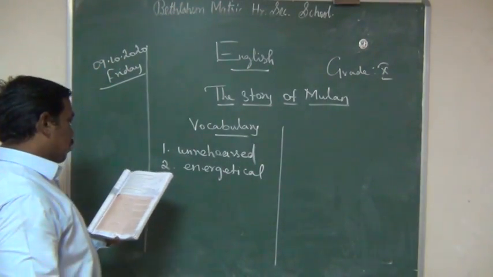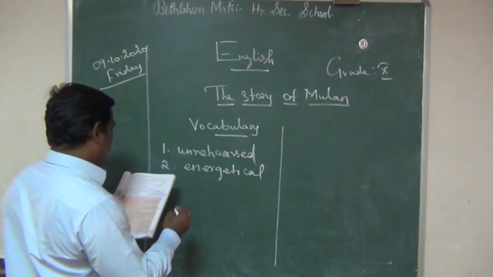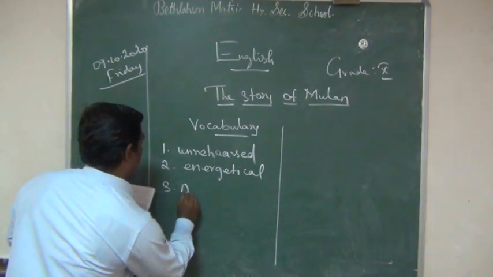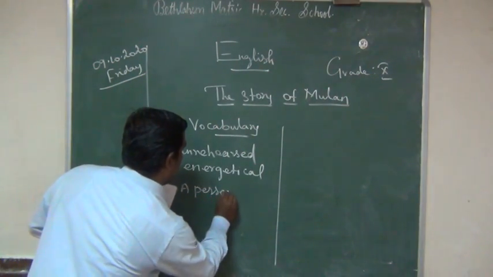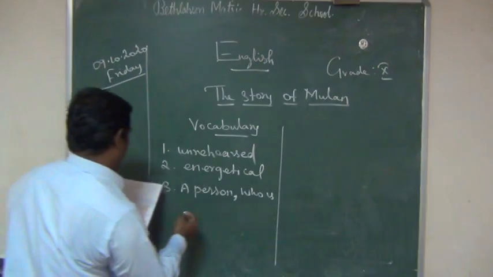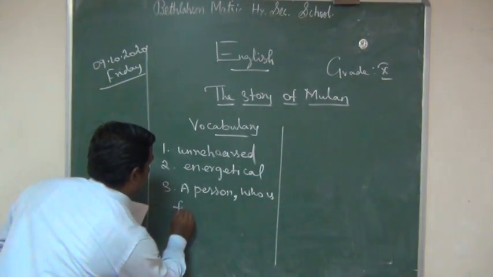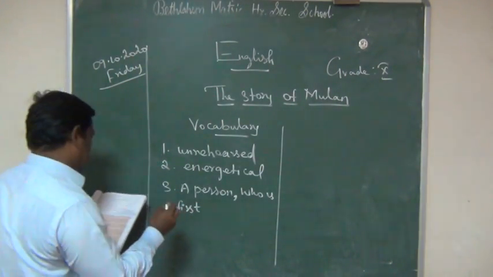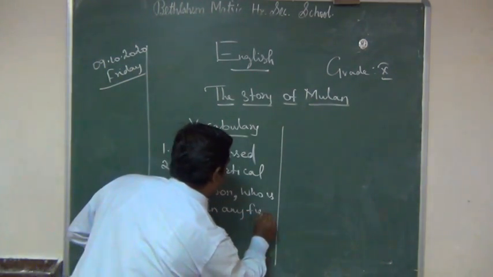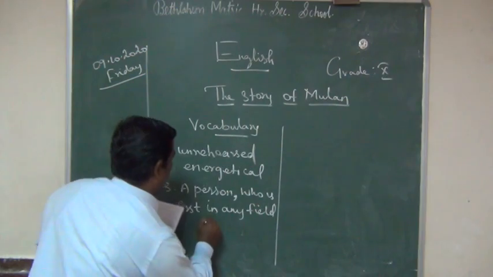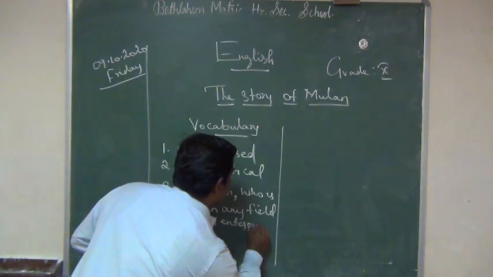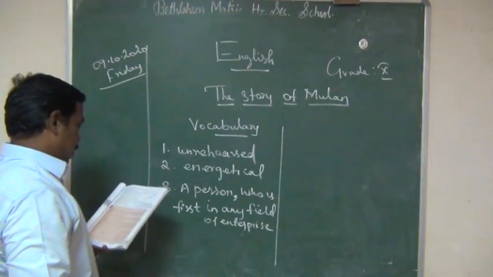The pioneer of this dance. Pioneer means, write the meaning: a person who is first in any field of enterprise. That people is called a pioneer.